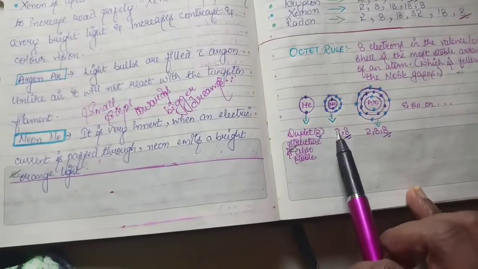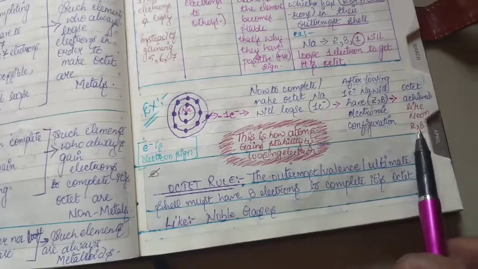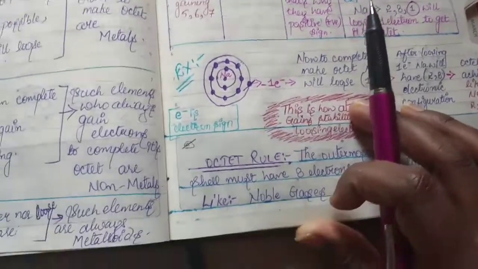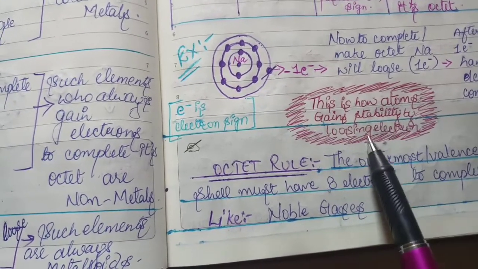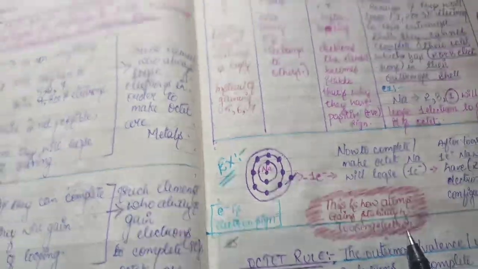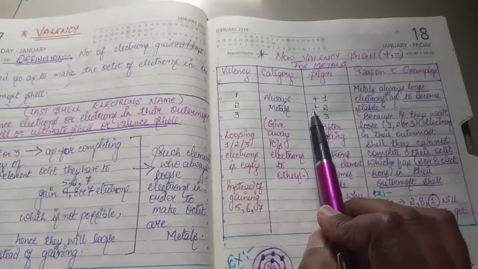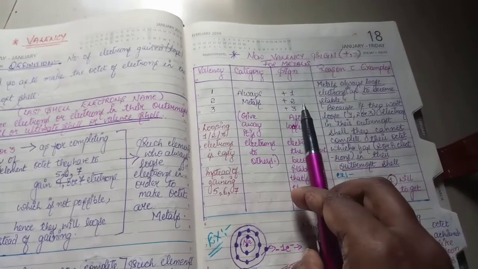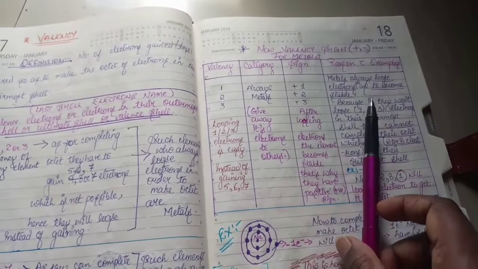You remember, people, I have told you that neon has 2 and 8, so it comes to the nearest valency of the noble gases, right? Now this is how atoms gain stability by losing electrons. Understood? So those who are losing electrons will always have a positive sign, because losing means the opposite sign, meaning positive sign. Why? Because after losing only they are becoming stable.